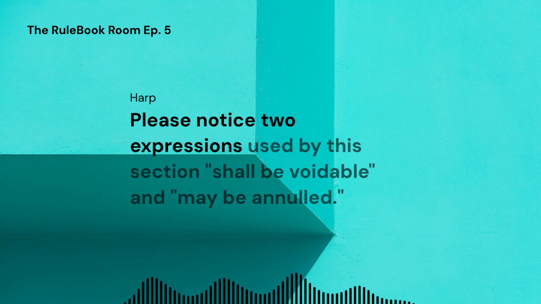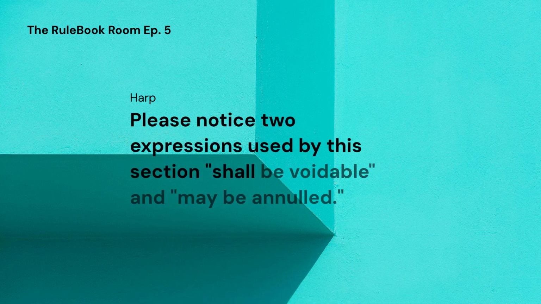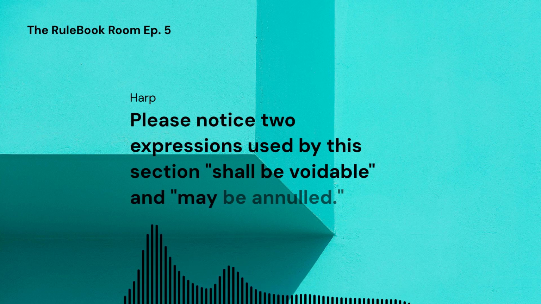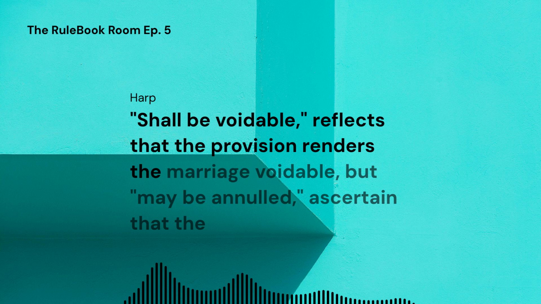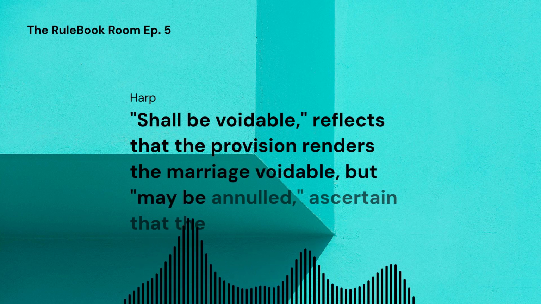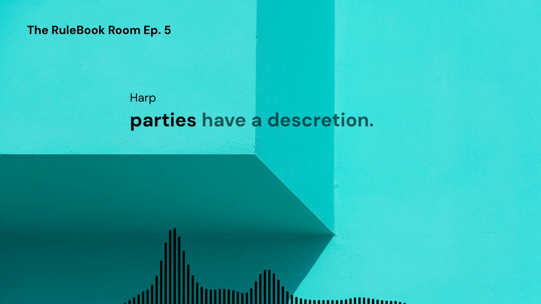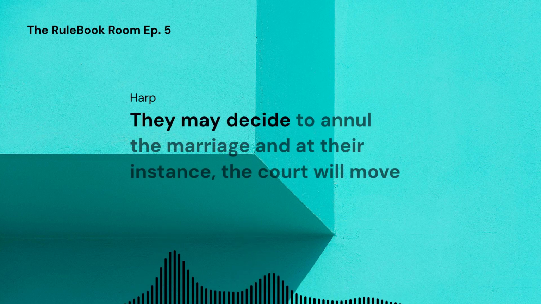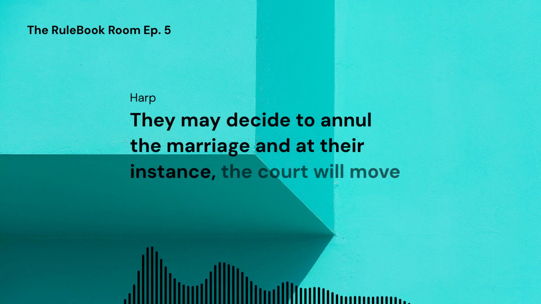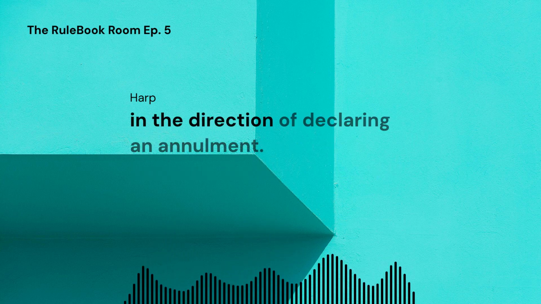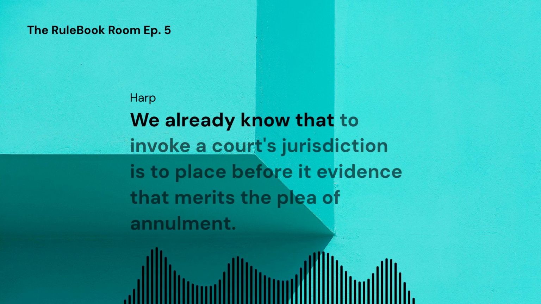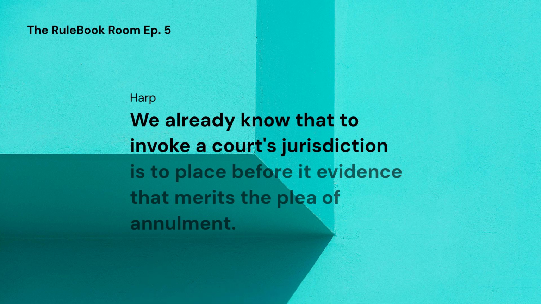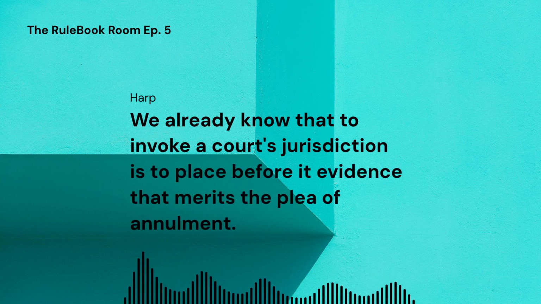Please notice two expressions used by the section: "shall be voidable" and "may be annulled." "Shall be voidable" reflects that the provision renders the marriage voidable, but "may be annulled" ascertains that the parties have a discretion. They may decide to annul the marriage, and at their instance, the court will move in the direction of declaring an annulment. We already know that to invoke a court's jurisdiction is to place before it evidence that merits the plea of annulment.